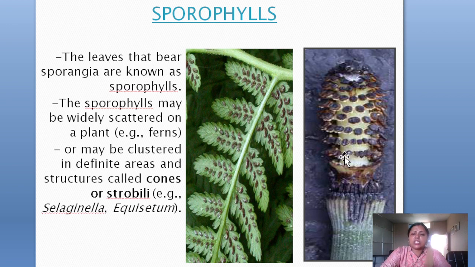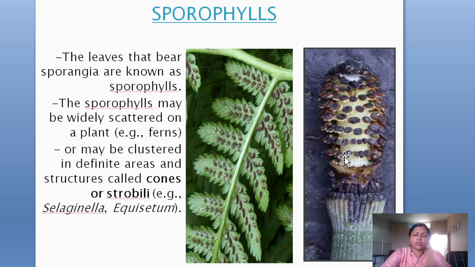So this is the cone of the Equisetum. In the Equisetum plant also, if you see, leaves you can find, but they produce two different types of branches. One is the sterile branch, another one is the fertile branch. The sterile one is the branched type, whereas the fertile one is the unbranched type. And at the tip of the fertile branch appears the sporangium, or the strobilus, or the cone.